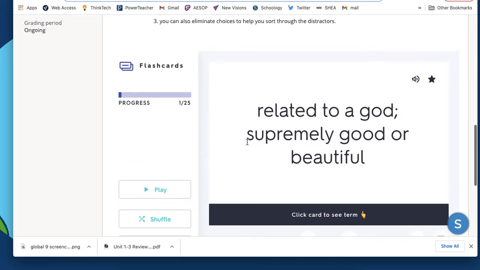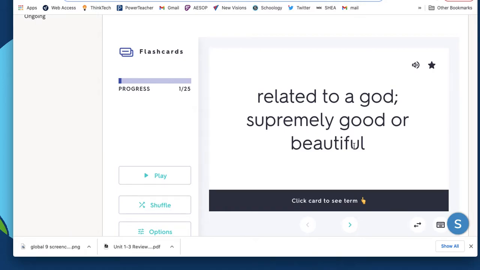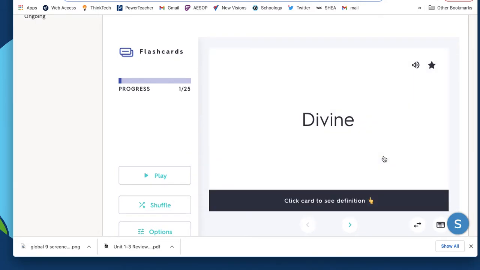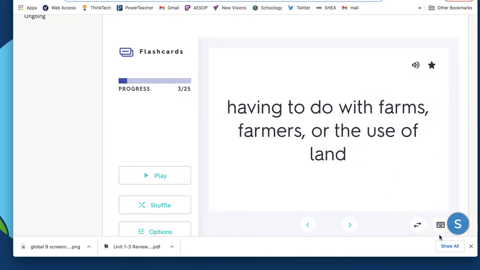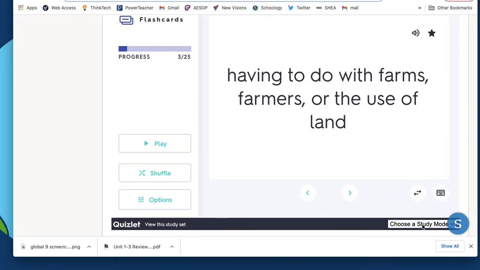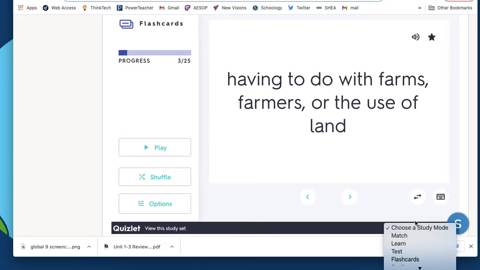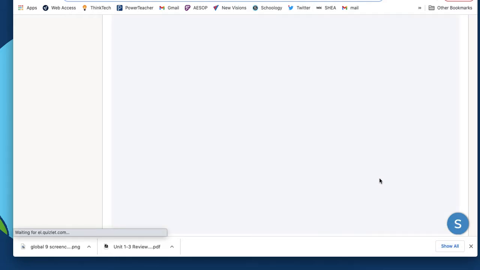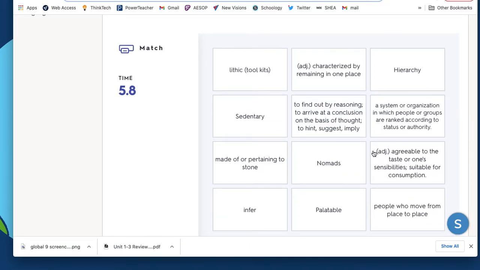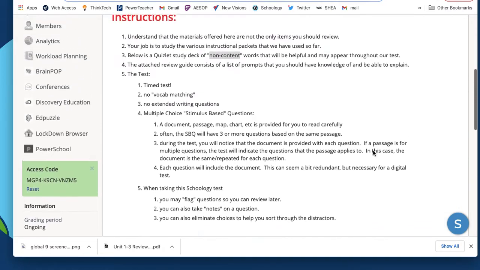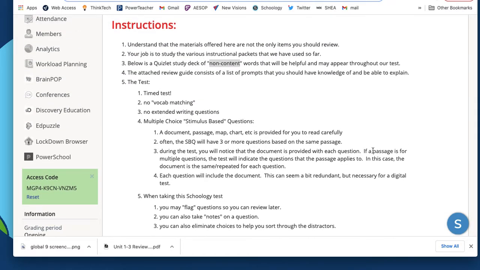So here is Quizlet, and whenever we offer this, you'll see that it is a way for you to click on the words and skip ahead to different versions of those words. But also, you could choose different study modes. If I click down in the bottom right hand corner here, you'll see that we could also do a matching game or a test or flashcards. So we want to encourage you to use some of these other pieces and launch a little game for yourself so that you can go through some of the different words and vocabulary. There are about 25 words in this Quizlet deck that you can use as many times as you want.